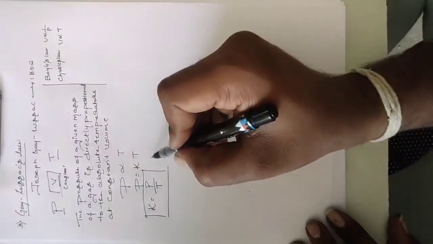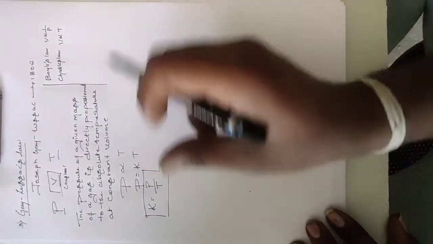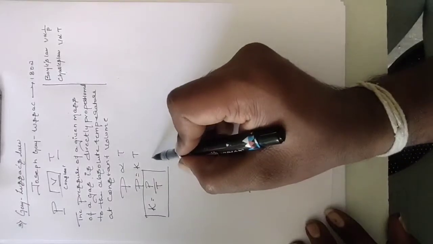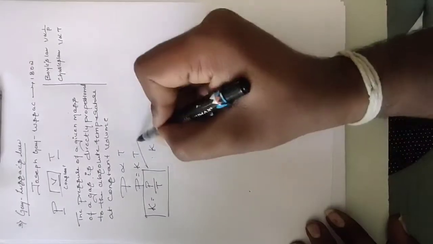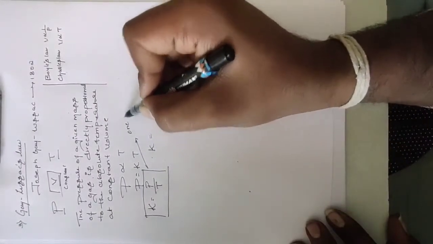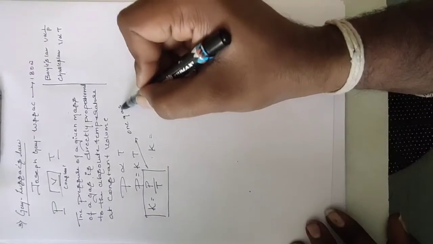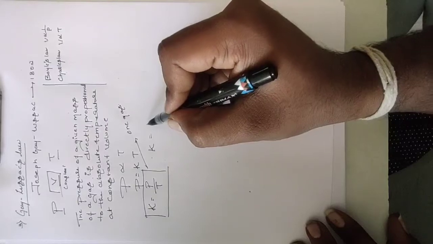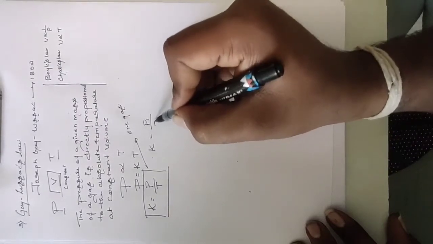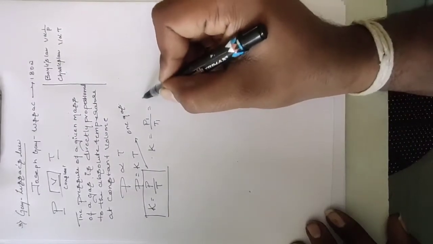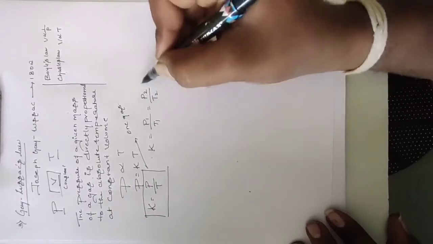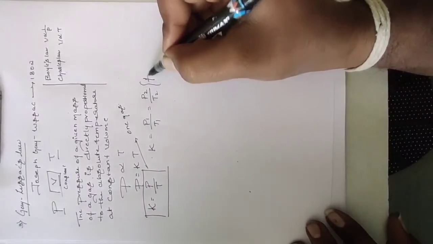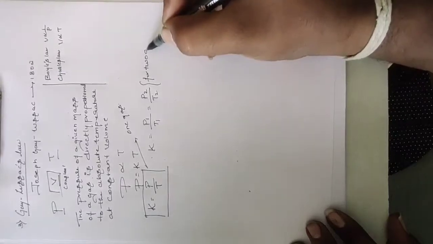If you take two gases, what will the expression be? K equals P by T is only for one gas. If you take two gases, P1 by T1 equals P2 by T2. It is for two gases.